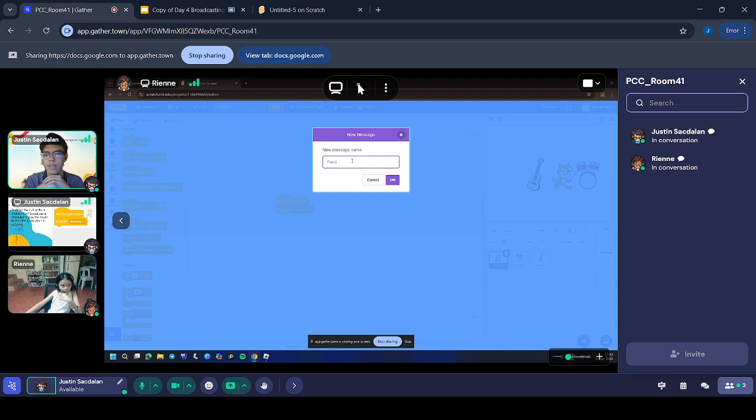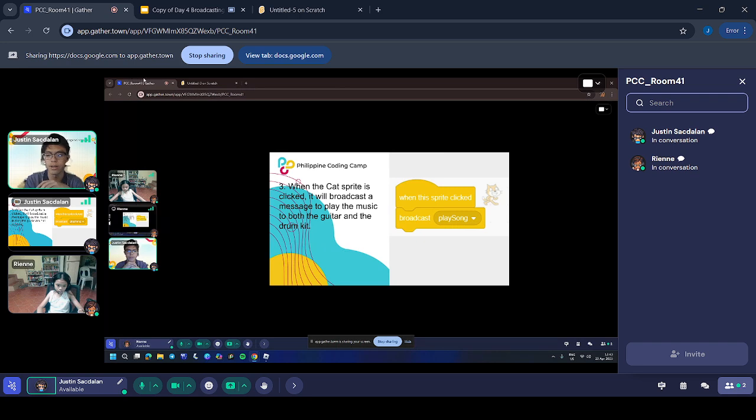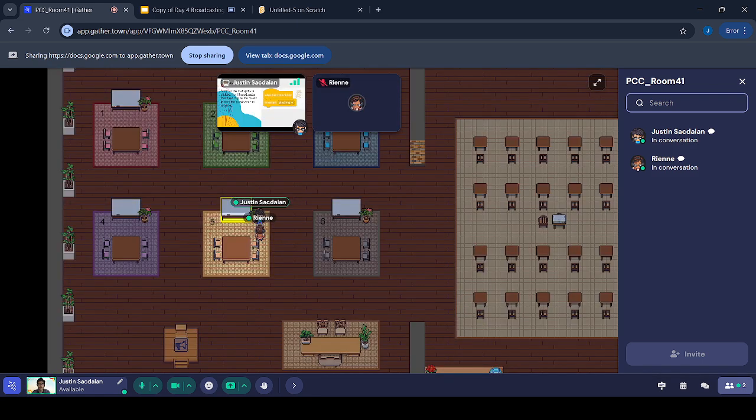It should be a lowercase p. So that's what we call camel case in programming. The first letter of the first word should be lowercase, and the first letter of the subsequent words should be uppercase. It looks like a camel. It's a kind of naming convention.